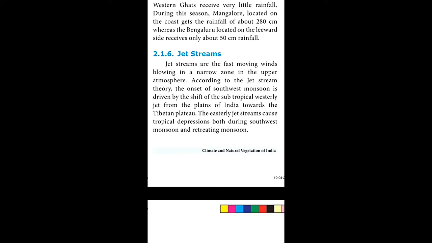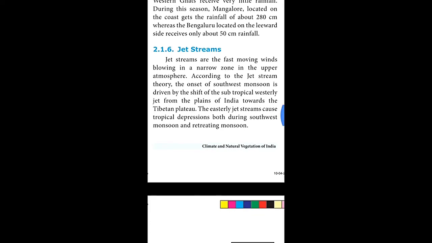When wind blows heavily, it takes away the cloud. So definitely there will be a depression. Sometimes you might have experienced this: you may see black, rainy clouds staying in the upper layer, and suddenly the wind takes off the black clouds. That is called the jet stream. Jet stream is nothing but fast moving winds.